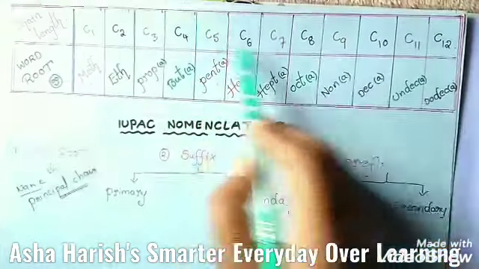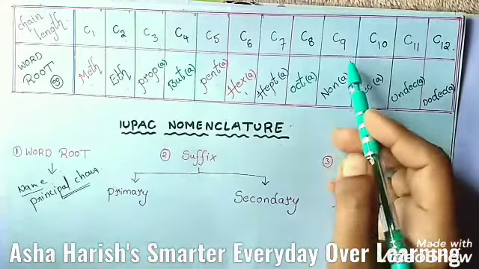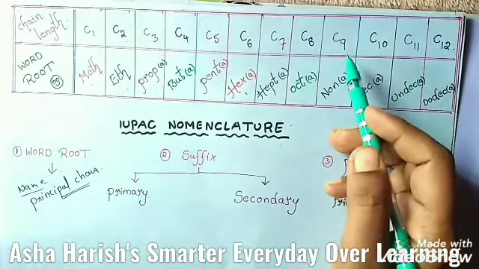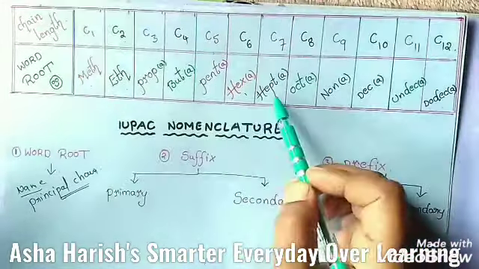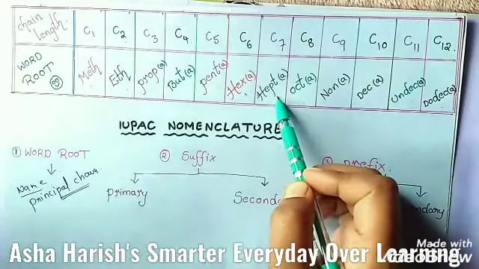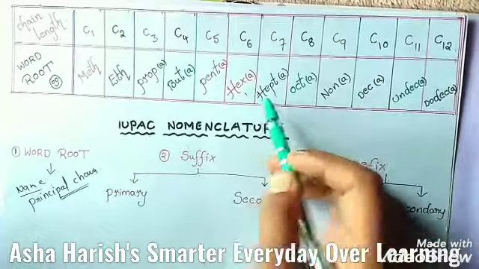If you count the number of carbon atoms in that particular molecule, you can identify which word root the compound belongs to. Then you should give the name of that particular compound, right?